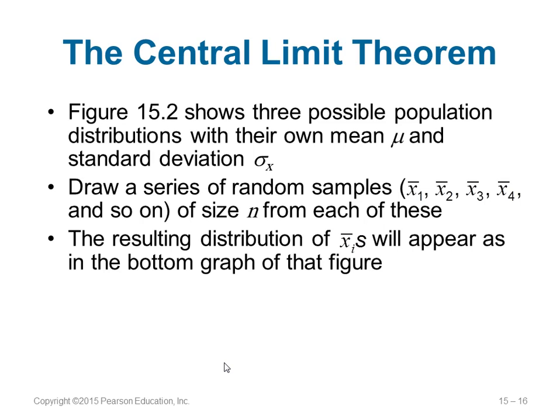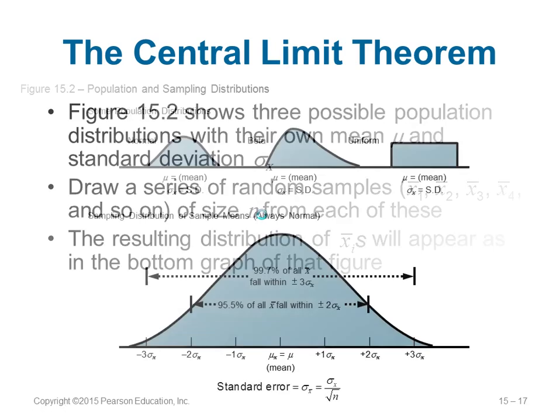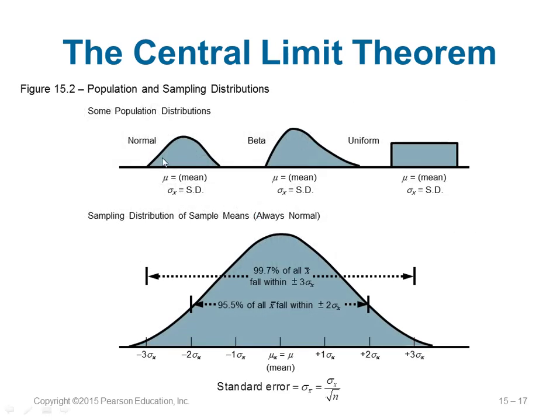Here is a table which will represent possible population distributions with mu and sigma X, and you can see you can have a series of random samples, X1 dash, X2 dash, X3 dash, and so on, for each group you will take. Finally, you can get the average of them. So here, these are distributions we can have. We can have a normal distribution, which has a mu and standard deviation, and beta, which is like this. Then you have a uniform distribution. And when you represent them, you can say the mean is somewhere in the middle, mu x equal to mu.